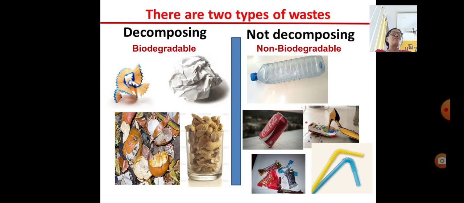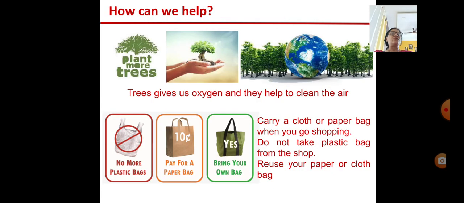See here, decomposing biodegradable waste and non-biodegradable waste which will not decompose. See how we can help: we can plant more and more trees, because trees give us oxygen and they also help to clean the air. Oxygen is very much required by living beings. So more trees, more oxygen, more pure air.